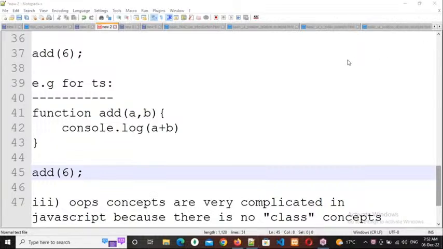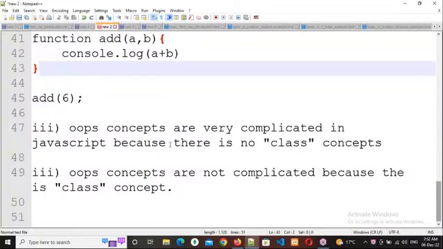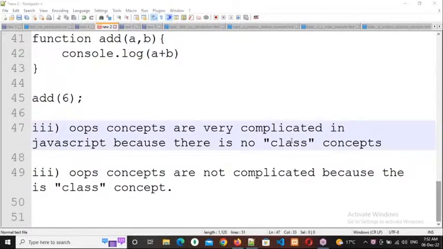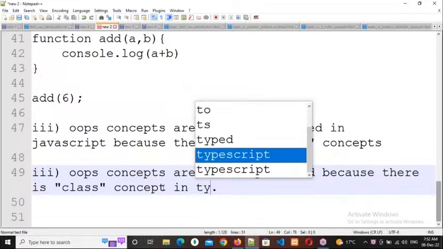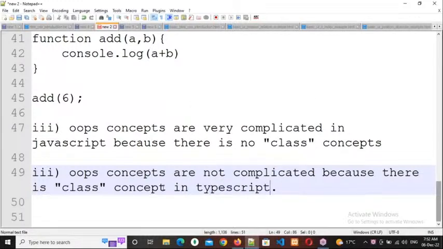Yes. Okay, right. Then the third one: OOPs concepts are very complicated in JavaScript. Why? Because there is no class concept. But OOPs concepts are not complicated in TypeScript, because there is a class concept in TypeScript.